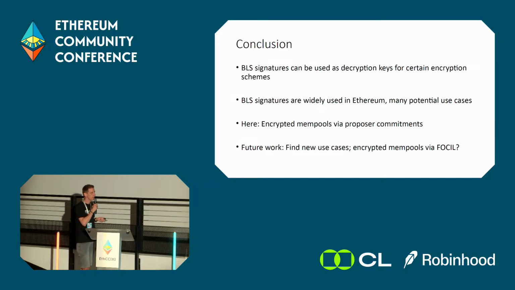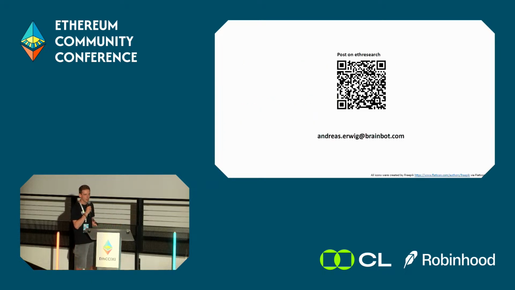So as a conclusion again, BLS signatures can be used as decryption keys. BLS signatures are widely used in Ethereum. I just showed one use case of how we can use this for encrypted mempools via proposer commitments, but we can probably use this observation more widely in Ethereum. And with that, I'm through, and thank you for your attention.